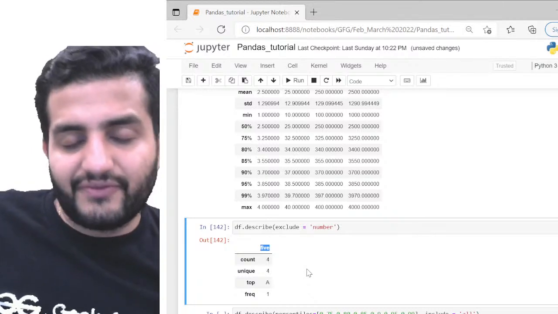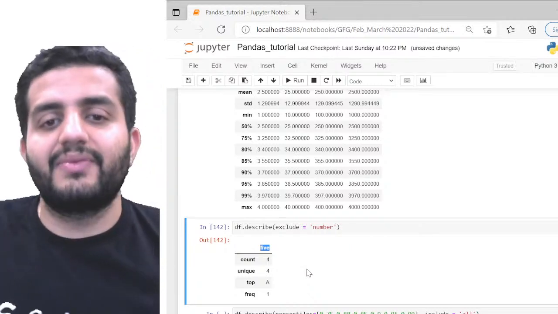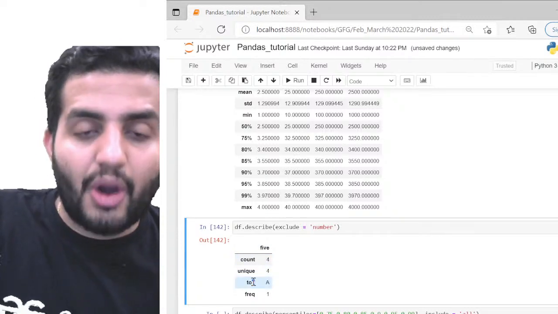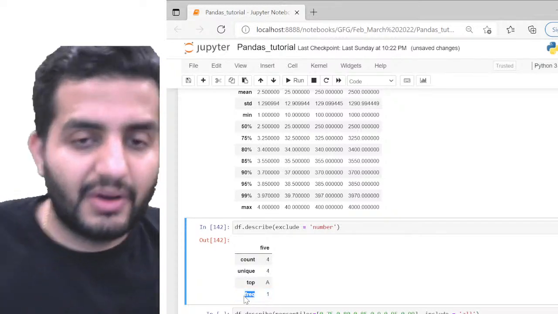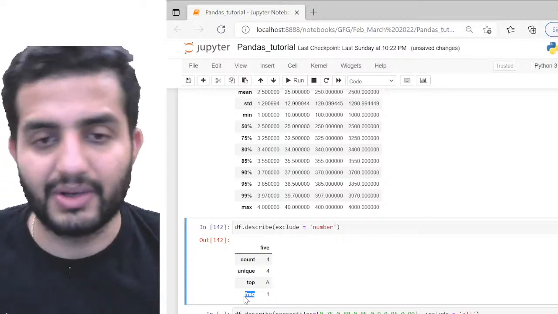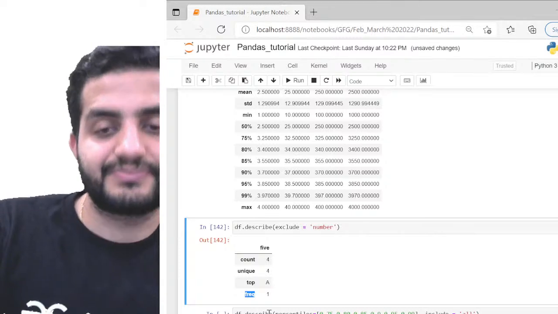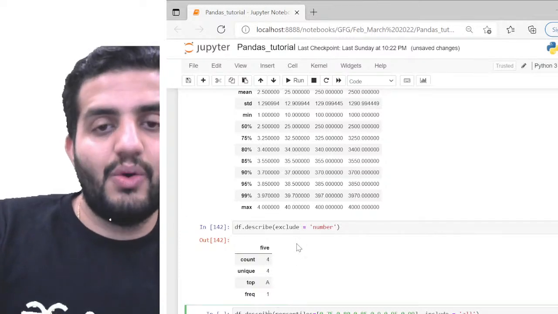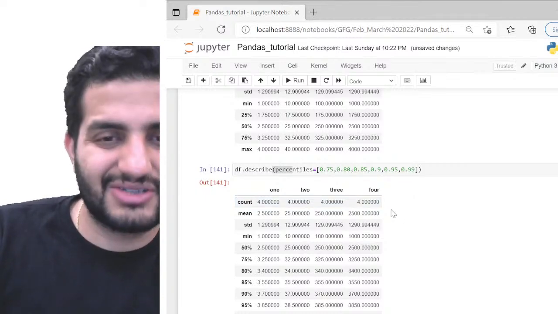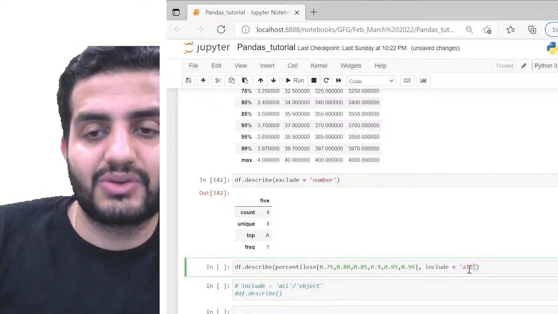So likewise, the descriptive stats of a categorical variable is different, okay? So here the parameters are again the count, the number of unique values, the top value and the frequency, right? So which is the most occurring value, which is top, and the number of times that top value occurred. Okay, so this is what describe shows by default for the categorical data. So this is how we can find out the description for my numerical as well as the categorical data.